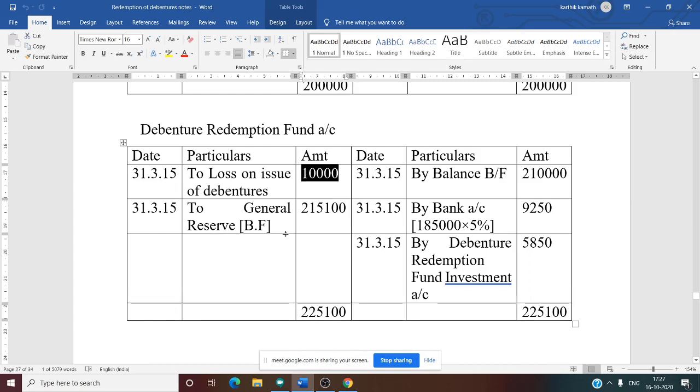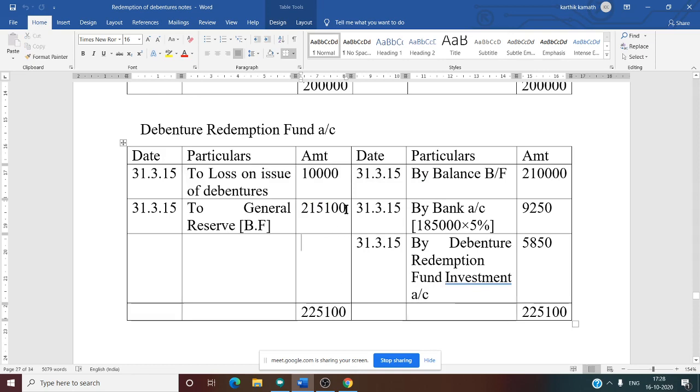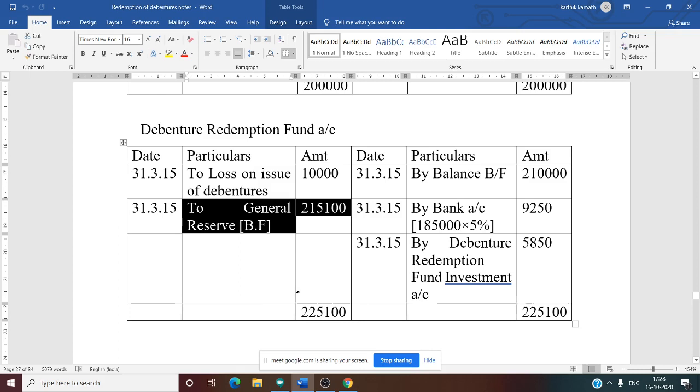So now, where to transfer the remaining balance? The remaining balance we need to transfer to the general reserve account, as a balancing figure. The credit side total is more, so both sides total 2,25,100. From 2,25,100 deduct the loss, or premium amount, 10,000. The final balance you will get is the remaining or unutilized balance, and you need to transfer that to general reserve. Debenture redemption fund account, debit to general reserve account, balancing figure 2,15,100. So now we have closed the debenture redemption fund account also.